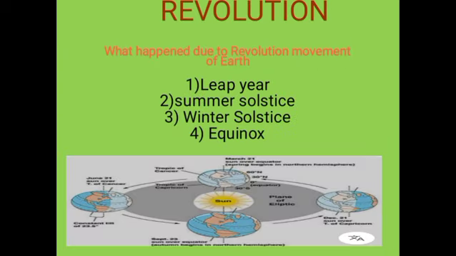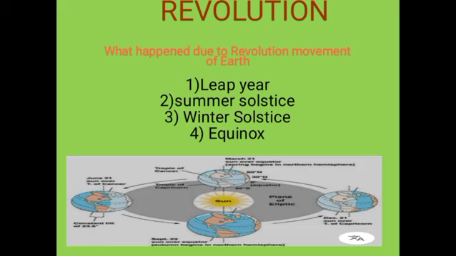And finally, the revolution motion of the earth. Actually, it is the second motion of the earth and it takes 365 and 1/4 days to revolve around the sun. And what happens due to the revolution movement? First of all, leap year, secondly, summer solstice, thirdly, winter solstice, and fourthly, equinox. We can discuss one by one.